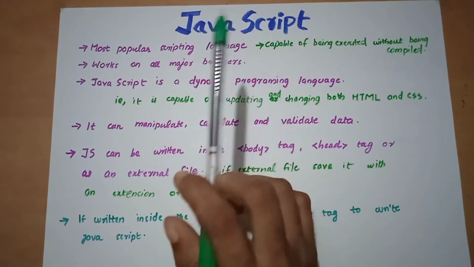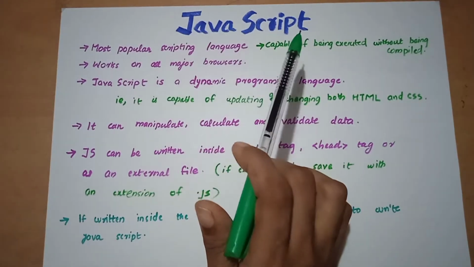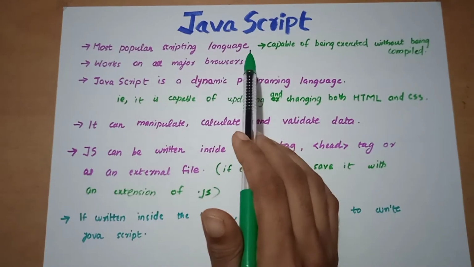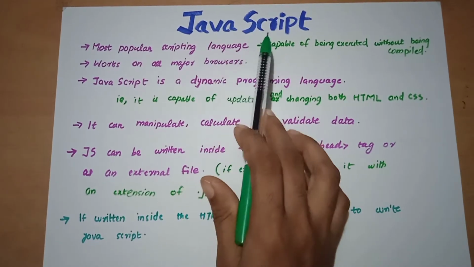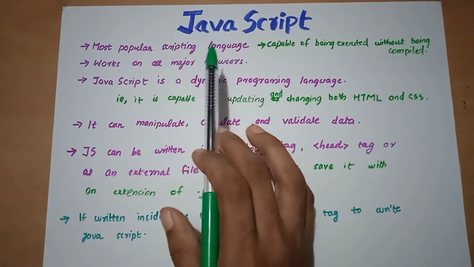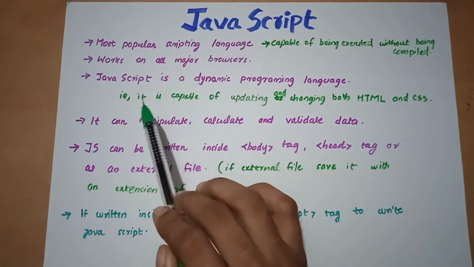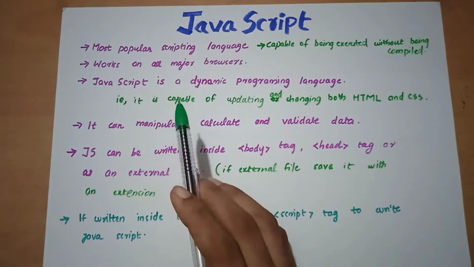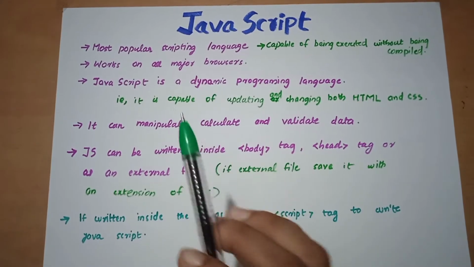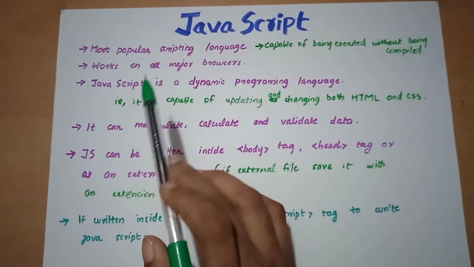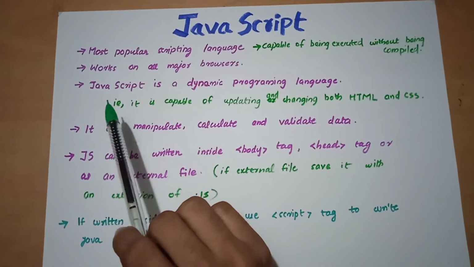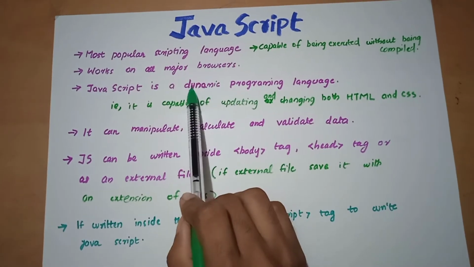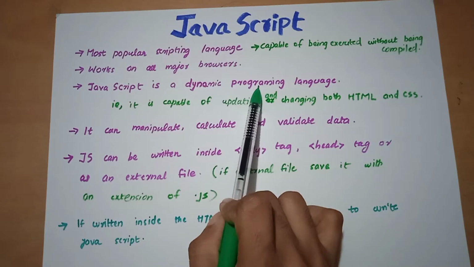A scripting language is one that is capable of being executed without being compiled. JavaScript is such a language. It works on all major browsers, so it is easy to work on any of the common browsers. And JavaScript is a dynamic programming language. These two words are really very important.